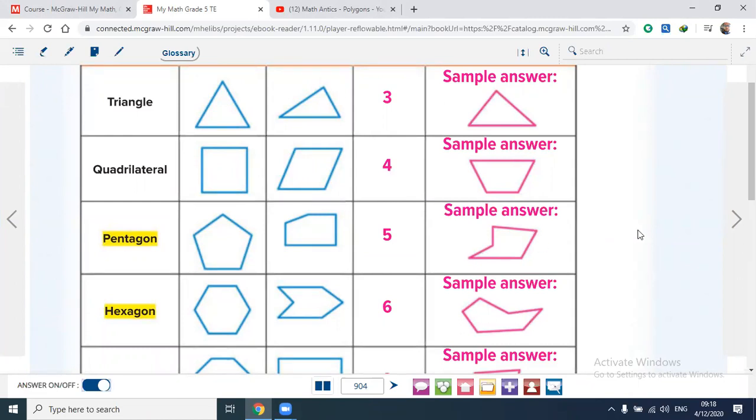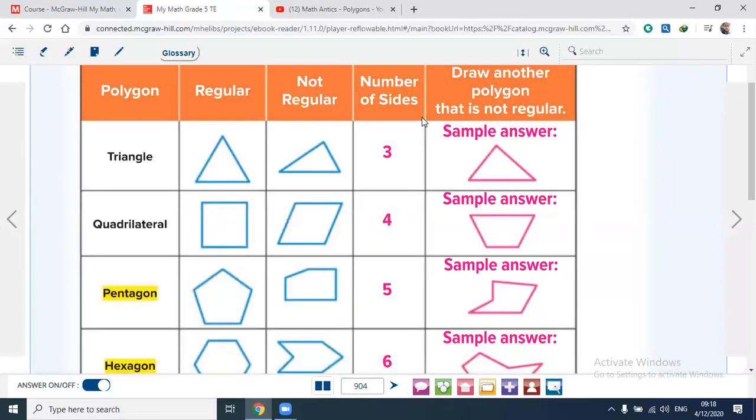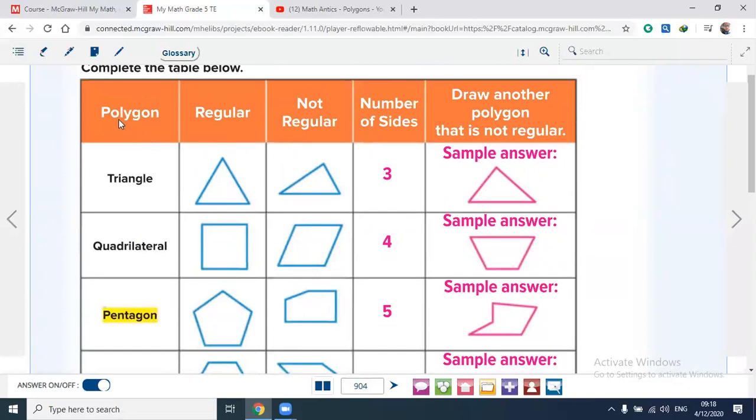I will explain it. For example, here, this triangle, right? If I had this polygon, it is regular, because the sides and the angles are the same. Here it is not regular. The number of sides is 3. You can draw another example of a polygon that is not regular. I can draw another one.